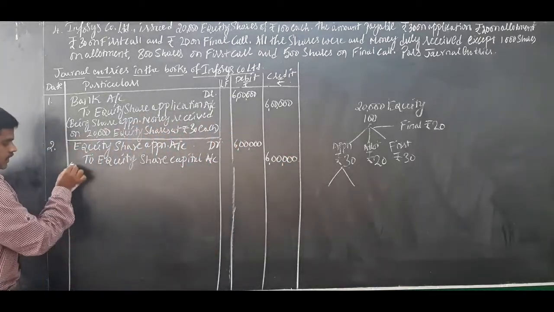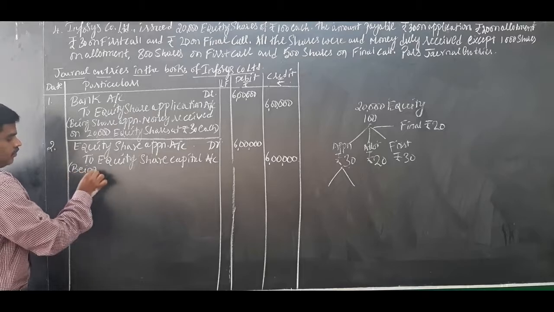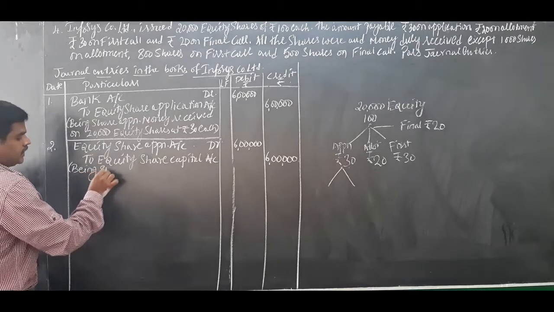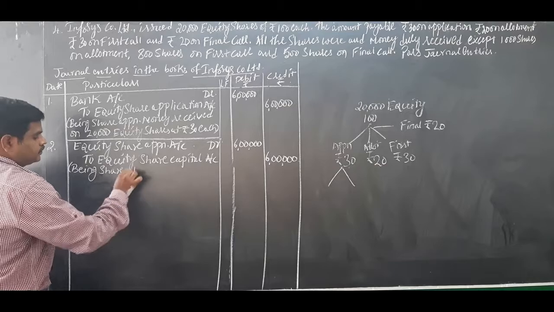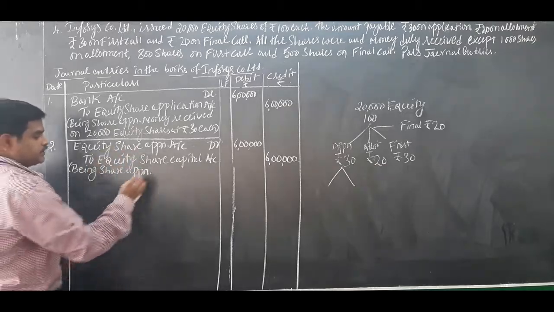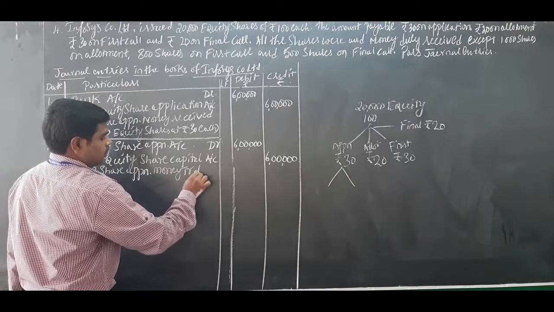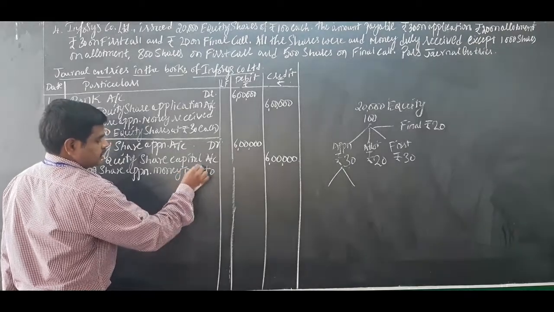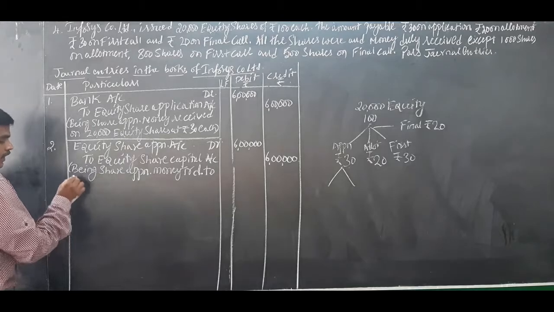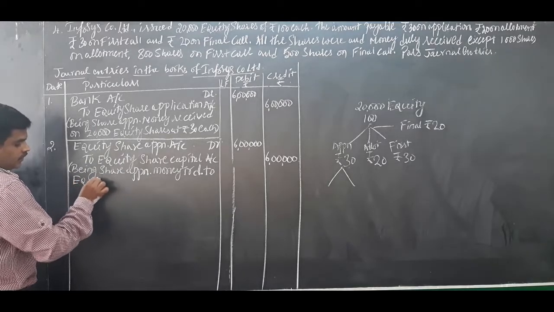Narration: being share application money transferred to equity share capital account.